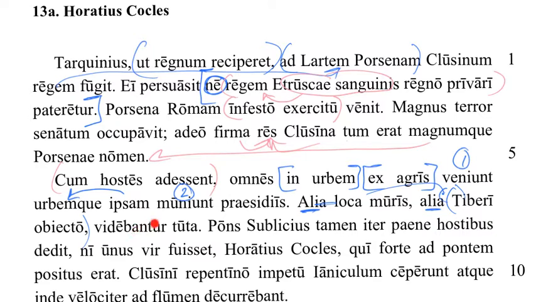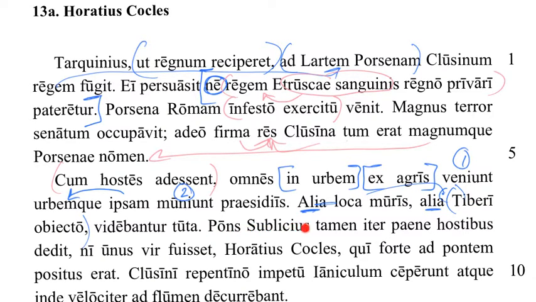Oh, and then here's the verb. They seemed what? How did they seem? Tuta, safe. Notice videor in the passive always means to seem, not were being seen. Some places seemed safe because of this or because of this thing.